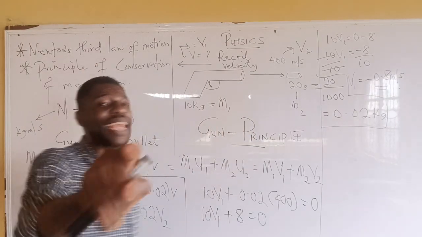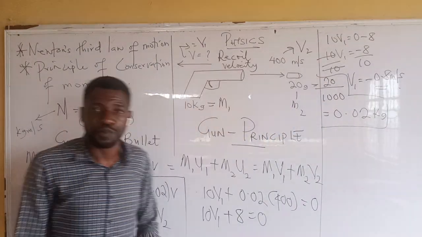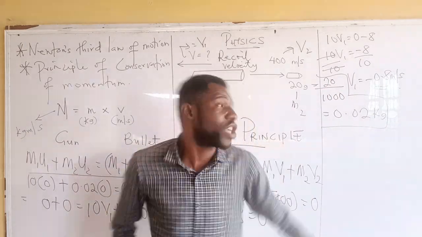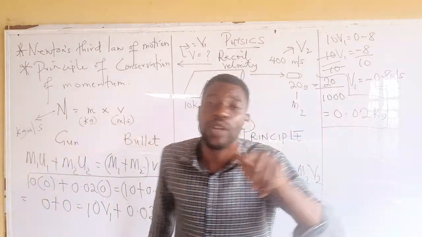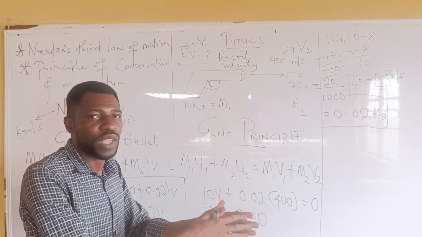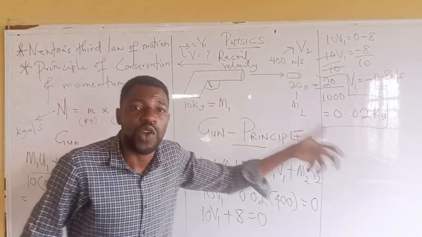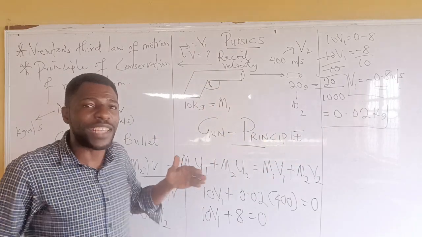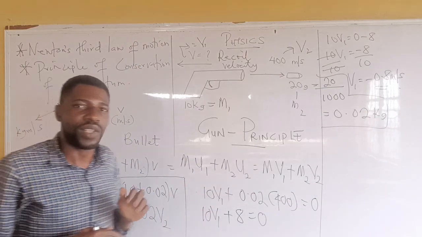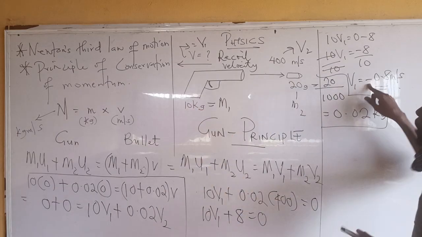That shows to validate the fact that Newton's third law of motion is correct, which states that for every action, there is an equal and opposite reaction. So the negative is showing the opposite reaction from the gun. So when you pull the trigger, there is a force. There's a velocity that pushes you backward. That velocity is called recoil velocity, reverse velocity. So when the bullet goes forward, the force pushes your hand and the gun backward. That is a validation of Newton's third law of motion. So that is why we have this negative sign.